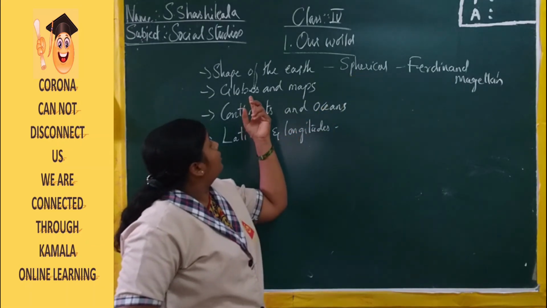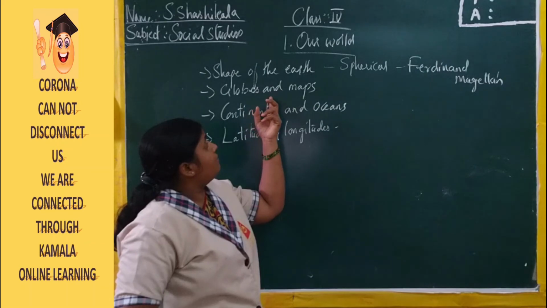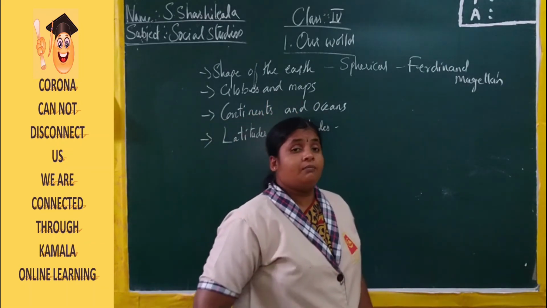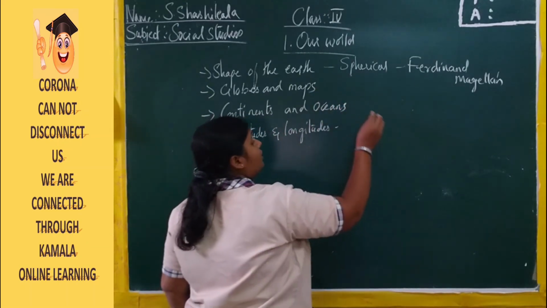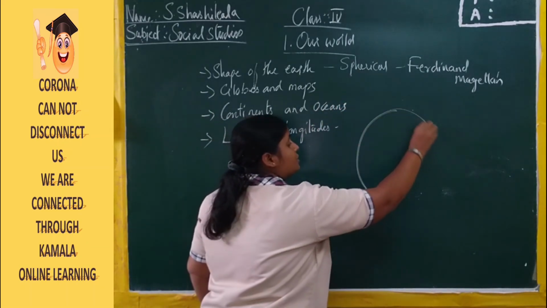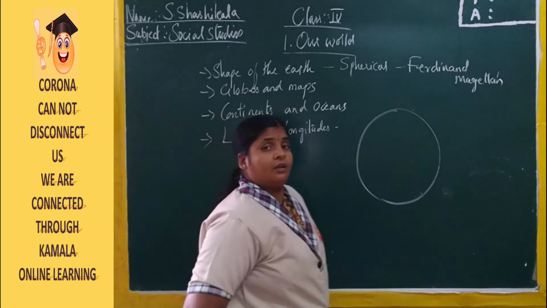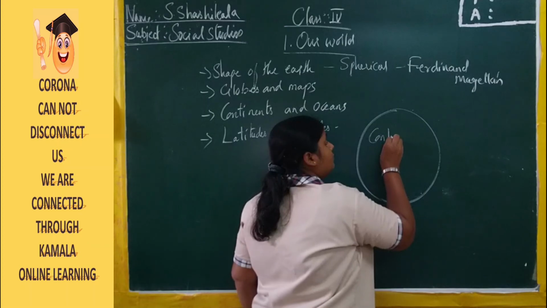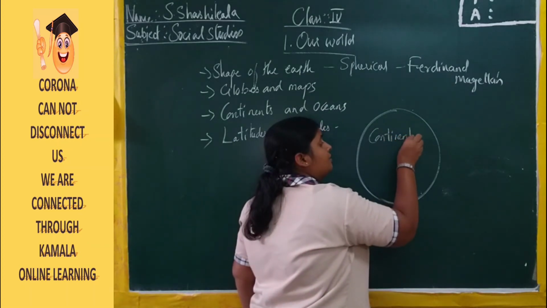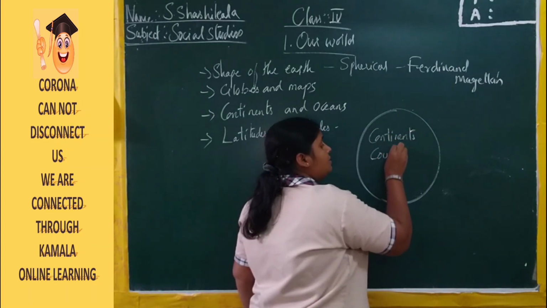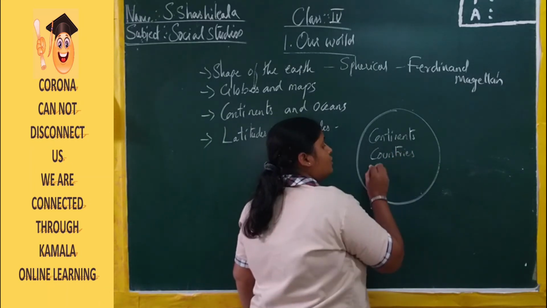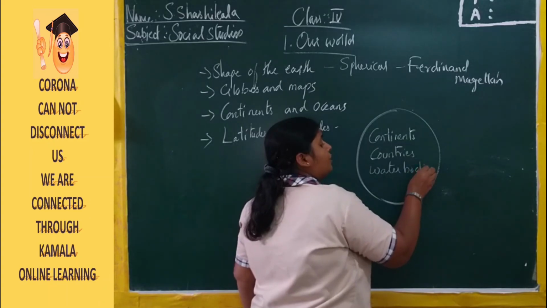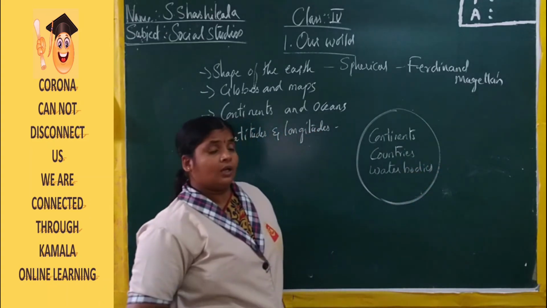Now, moving to the next point, the globes and the maps. What is the globe and what is the map? A globe is a small model of the Earth. On the globe we can locate the continents, countries, and water bodies. These are the important things we can locate on the globe.